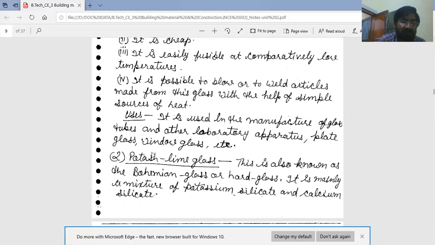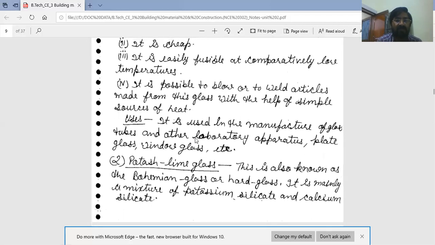Uses of soda lime glass: it is used in the manufacture of glass tubes and other laboratory apparatus, plate glass, window glass, etc. These are the uses of soda lime glass.